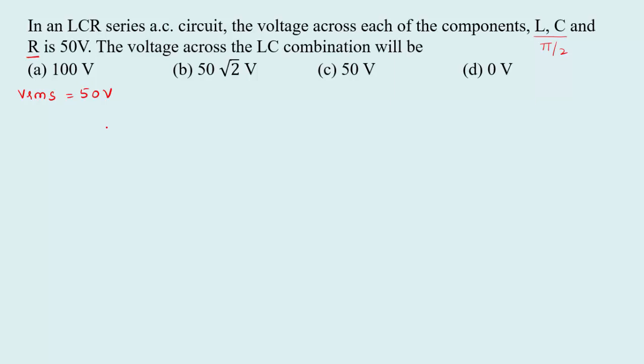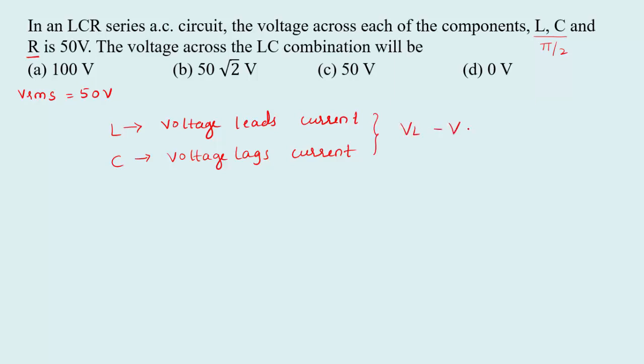So we have to know this phase difference value. See here, for inductor we know that voltage leads current. For capacitor we know that voltage lags behind the current. So we have the relation according to the phasor diagram, that is VL minus VC.